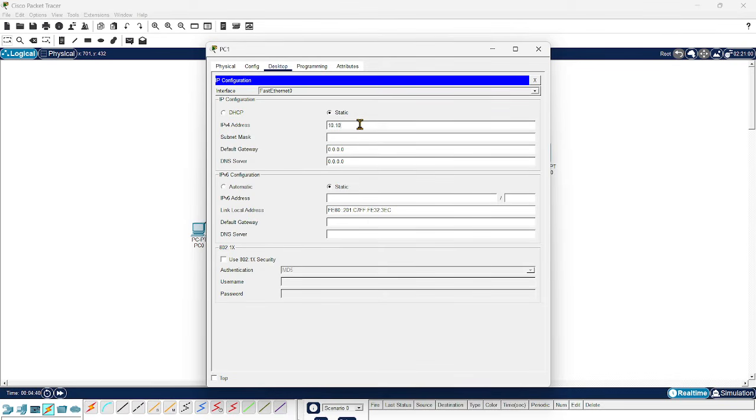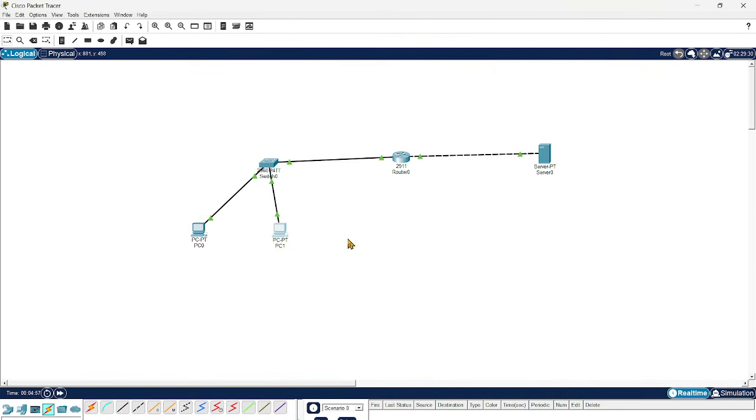Which is 10.10.10.20 on the first network, subnet mask 255.255.255.0, and the gateway, 20.20.20.1. Okay, so this completes the configuration on the user machines as well.